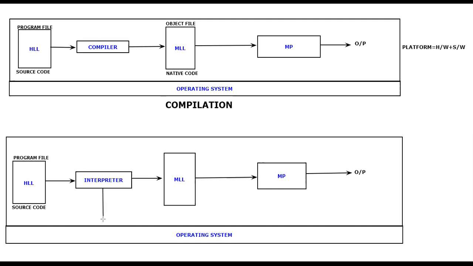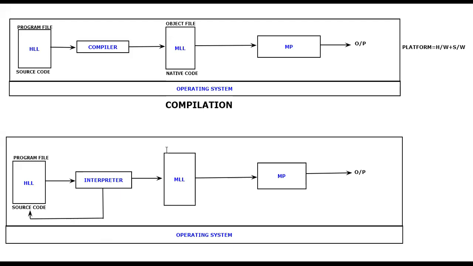So let me take a little bit lengthy here. I would like to tell it as it will go back to the respective source code. After going to the respective source code, what will happen? It is going to take the next line which is present in the source code. This process will keep on happening. So if someone asks you what do you mean by the process of interpretation, you can tell it is the conversion of high level to the low level language, but the interpreter is going to convert it line by line. That is what you should be telling.